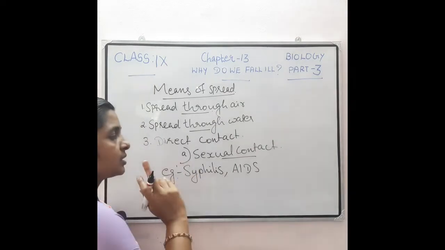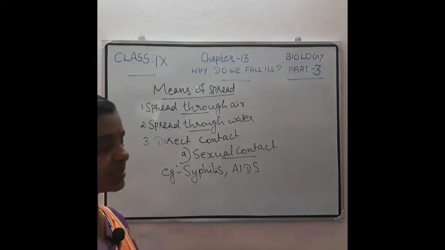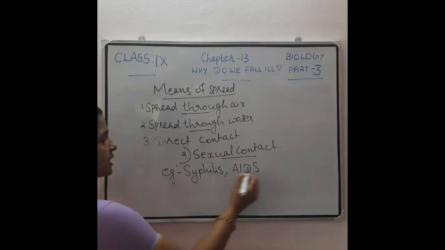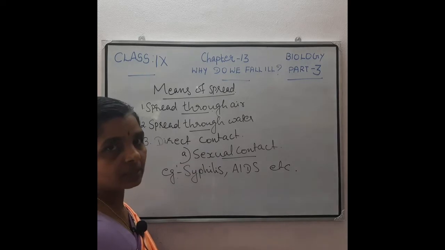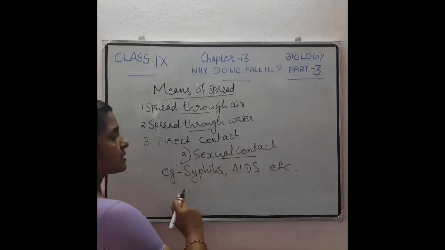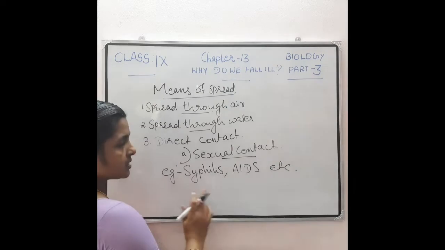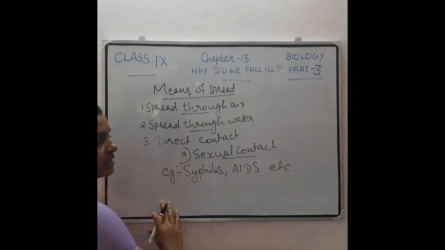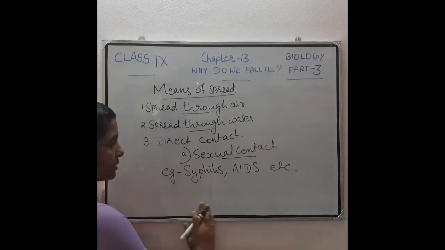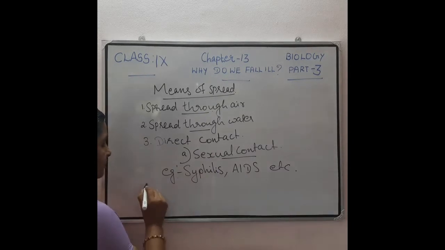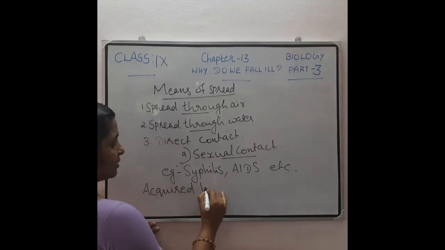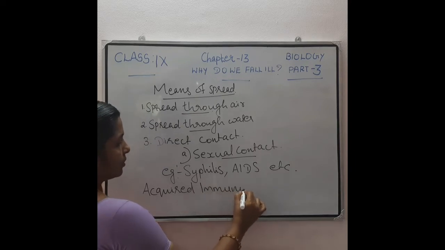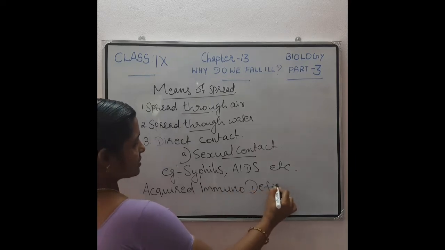You know that these diseases can be transmitted from an infected partner to a healthy partner. Because there is direct contact between these persons, the disease is spread from an infected partner to a healthy partner. You know this AIDS, what is its full form? Acquired immunodeficiency syndrome.